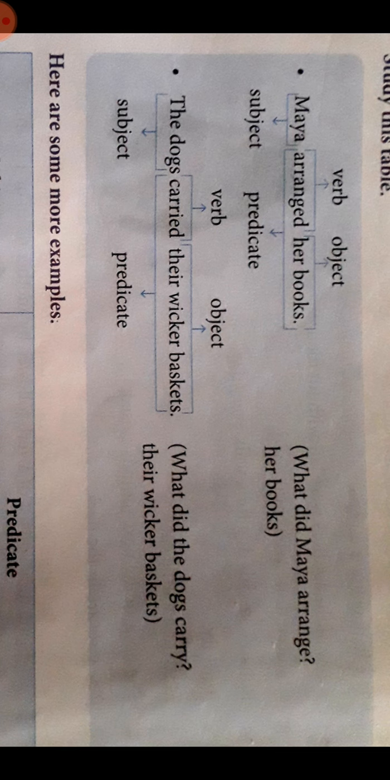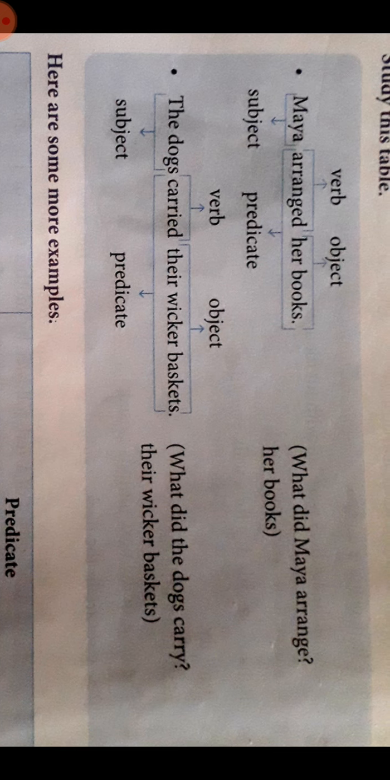The dogs carried their wicker baskets. What did the dogs carry? The answer is their wicker baskets. The dogs is your subject. Carried is your verb. The wicker baskets is the object. Carried the wicker baskets is your predicate.